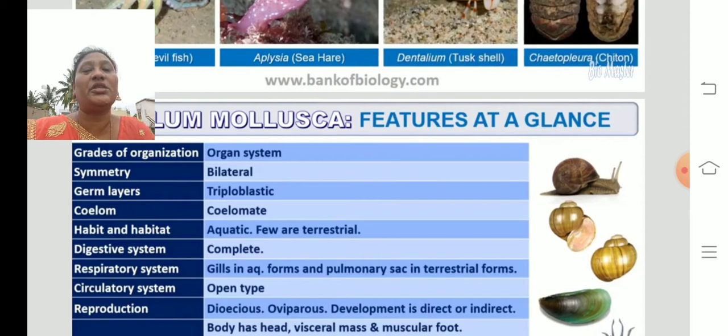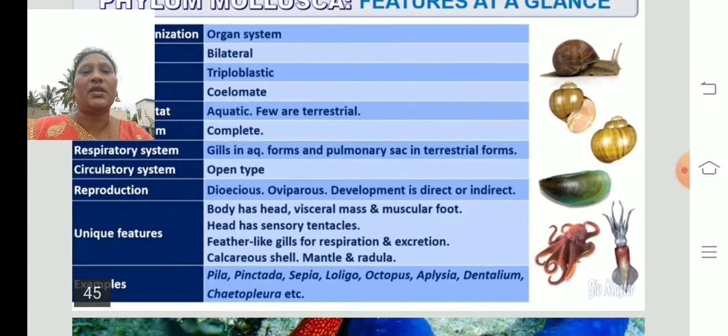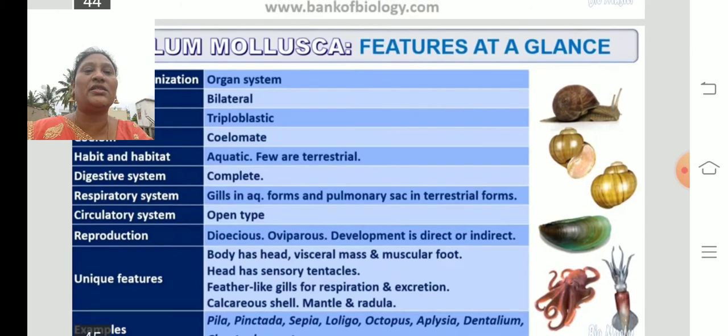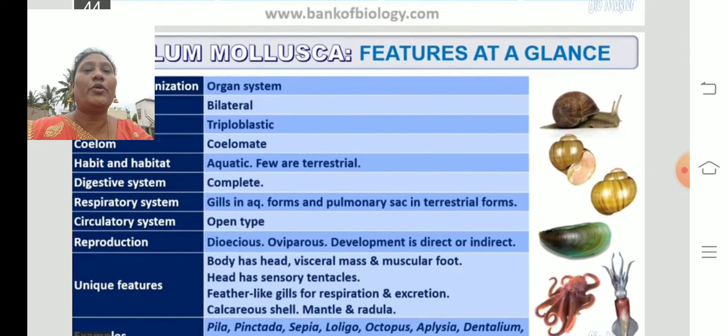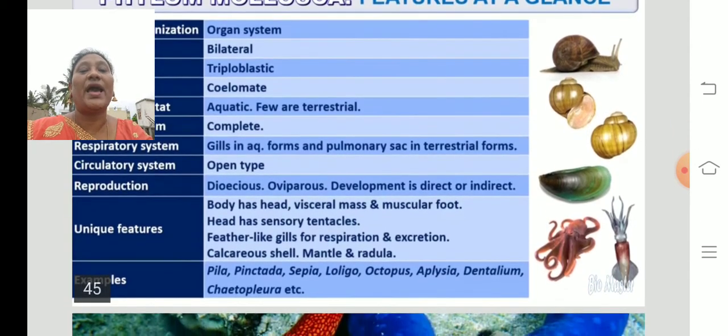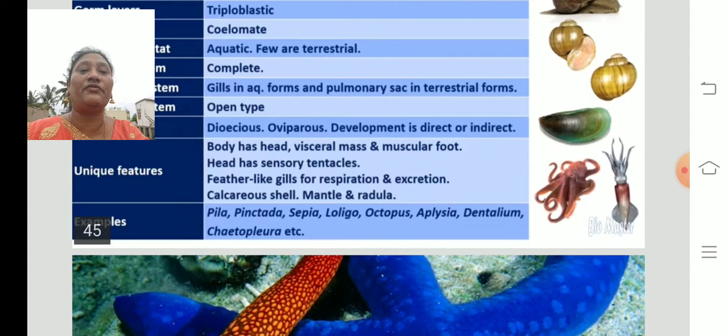They have organ systems, they are bilaterally symmetrical, they are triploblastic animals, they are coelomates, they are aquatic, and a few are terrestrial. The digestive system is complete. They respire through gills when in the water, and they have pulmonary sacs when they are on land. They have an open type of circulatory system that doesn't have blood vessels. Reproduction is dioecious: male is a male, female is a female. They are oviparous, they lay eggs. Development is direct or indirect.